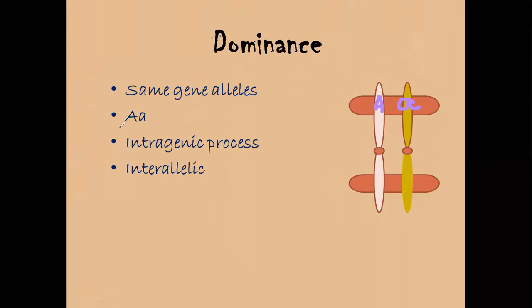So here we said that capital A is the dominant one and small a is the recessive one. So this allele would be dominant, and this allele would be recessive. So it is basically an interallelic process, because it is between two alleles of only one gene, the process occurs in one gene, same gene alleles. So we say that this is basically an intragenic process.